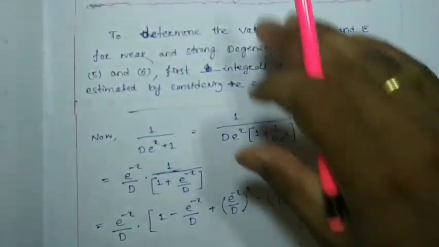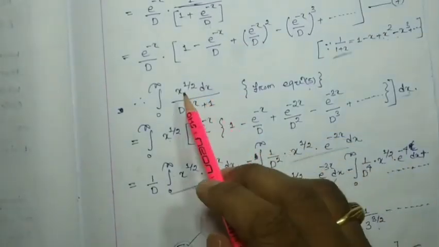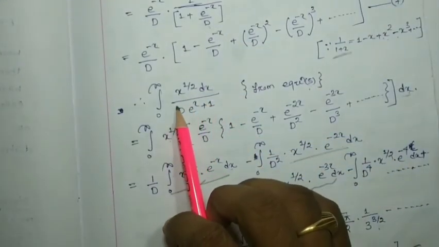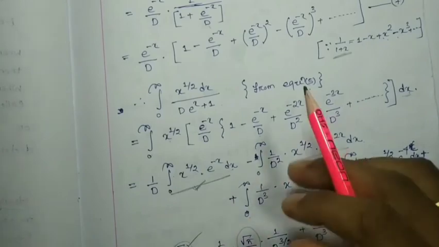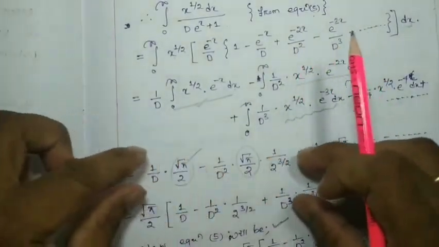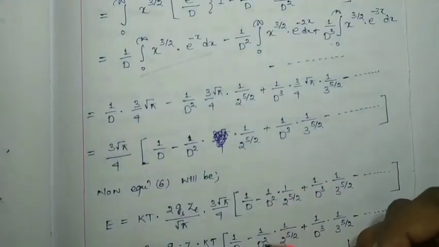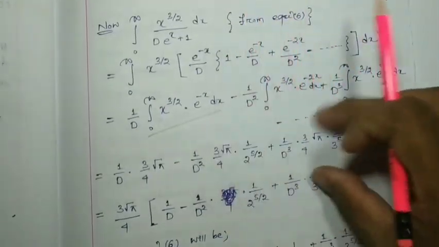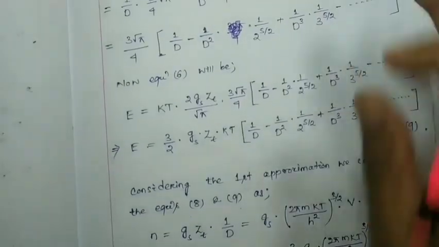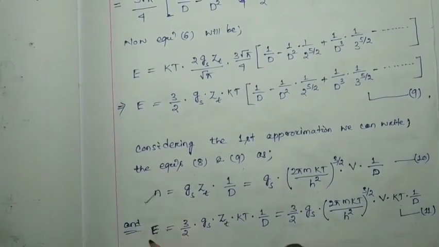Directly we have to evaluate the two integral values for equations 5 and 6. Here I wrote all the steps. Here you can omit one or two steps, and here also I wrote all the steps, maybe you can omit one or two steps. And here after the first approximation we found this one, this one.